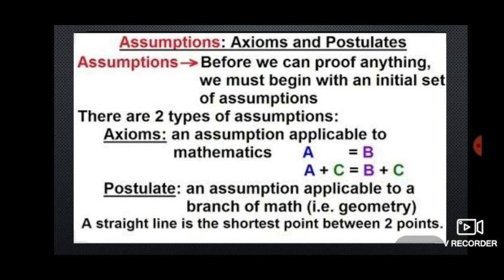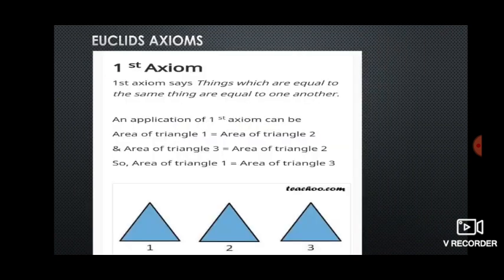The next one is a postulate, an assumption which is applicable to a branch of mathematics, that is, geometry. Simply, a straight line is the shortest distance between 2 points. Two points we can join with many lines, children, but a straight line will be the shortest distance between the 2 points.